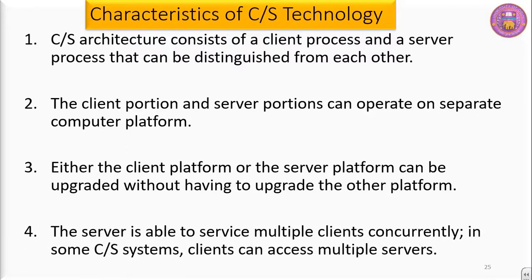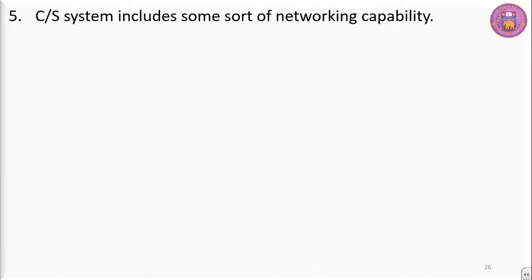The server is able to service multiple clients concurrently. Concurrently means happening at the same time. If a number of clients make a request to the server, then the server can respond back instantly by providing them the required information. In some client server systems, a client can access multiple servers. So the software is such that it allows access to information from multiple servers. Client server system includes some sort of networking capability. Without networking capability, it is not possible to have a client server design.